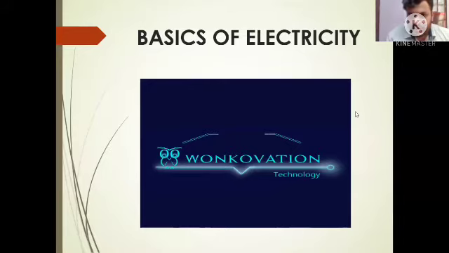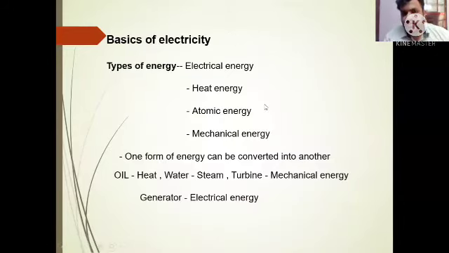Okay, now coming to the next slide. First, we need to study what is electricity. Electricity is basically a type of energy. Energy is present in our universe in different forms. For example, take the case of mechanical energy. Mechanical energy is a type of energy. Atomic energy is a form of energy. Heat energy is a form of energy. Like that, electrical energy is also a form of energy.